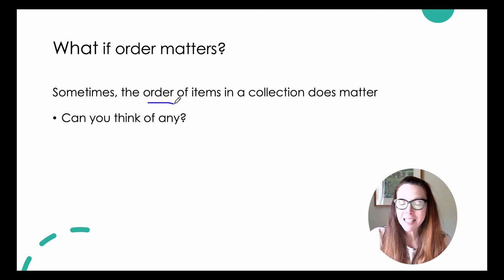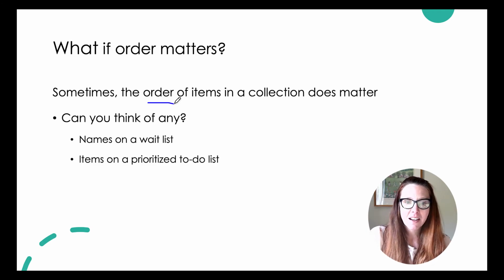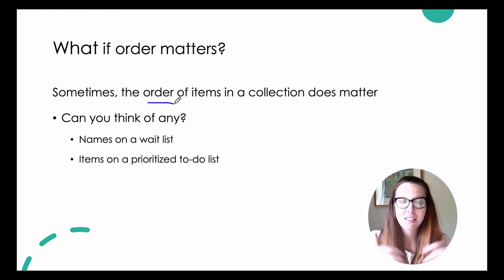So we can think of a few. Names on a wait list. If I'm next in line, I want to know that that's captured. I don't want to be treated the same as somebody that arrived last. Items on a prioritized to-do list. We can think of a to-do list when we think of sets, where we have a list of things to get done and we don't place a priority on one over the other. We just need to cross them all off to complete our tasks.